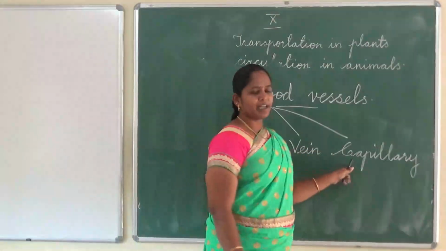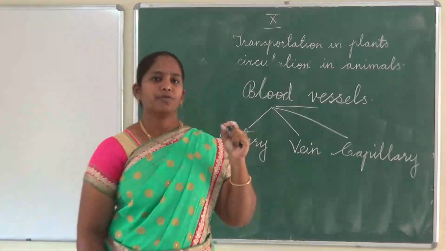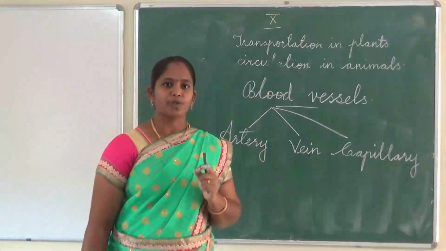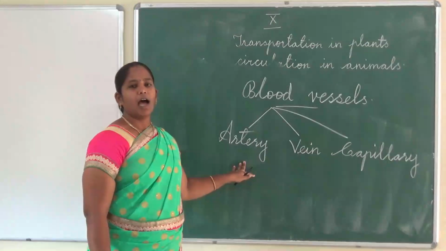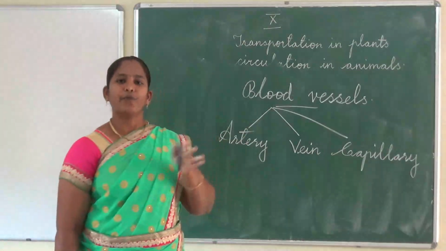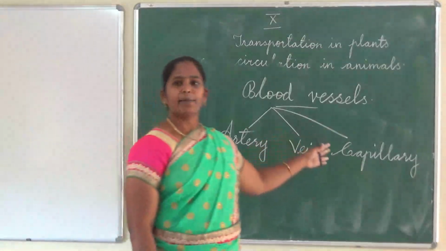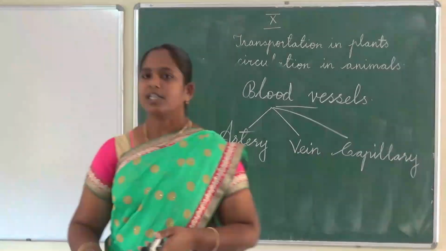What about the capillary? A capillary is also a fine network of vessels or tubes which is formed by the branching of arteries, and then they unite to form venules and veins. That is known as a capillary. Next class we will see the structure of the human heart.